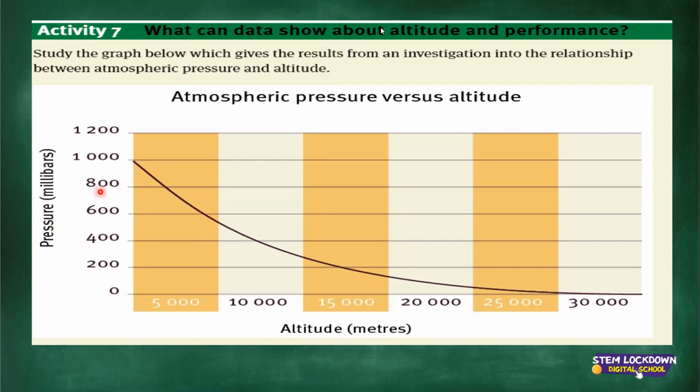So this graph here shows us on the y-axis the pressure, which is calculated in millibars, and on the x-axis it's the altitude calculated in meters. And then you'll notice that the higher the pressure, the lower the altitude. As you can see, the larger the altitude... With the high pressure, there is low altitude over here. Then here, there is low pressure, but there is high altitude, as you can see. So they work inversely proportional to each other.